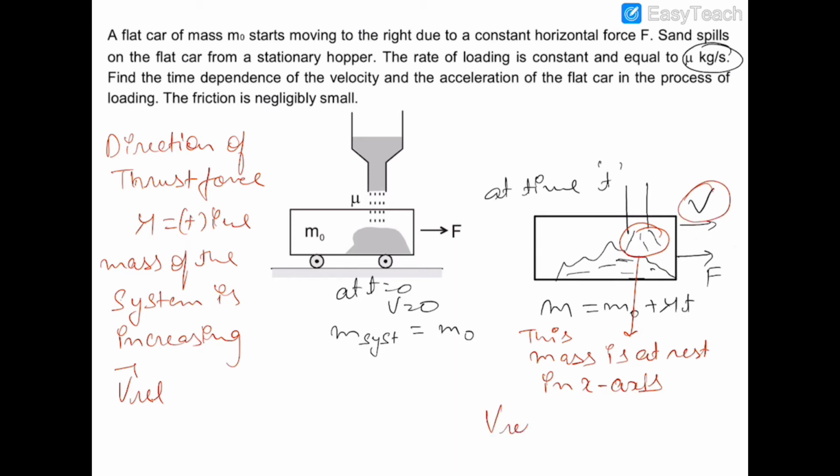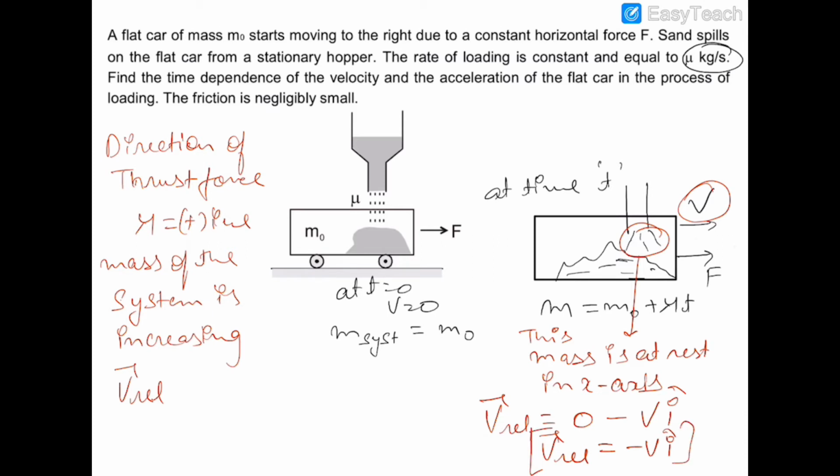So v relative of this mass with respect to the system in the x-axis would be 0 minus the velocity of the system. The velocity of the system is v i cap. So the v relative is equal to minus v i cap.